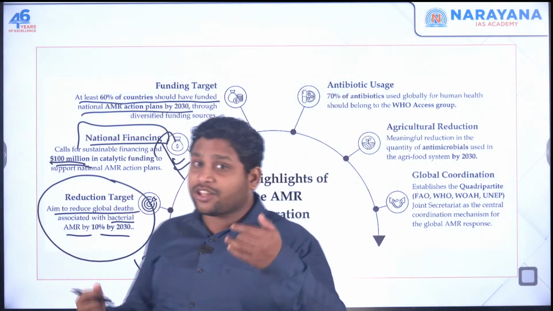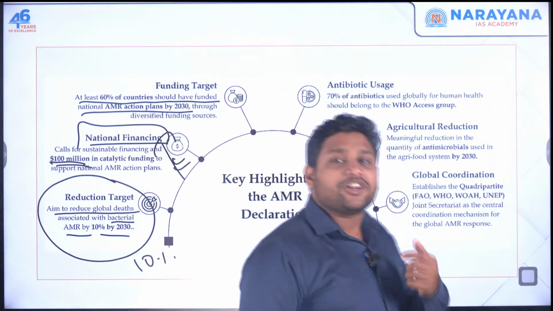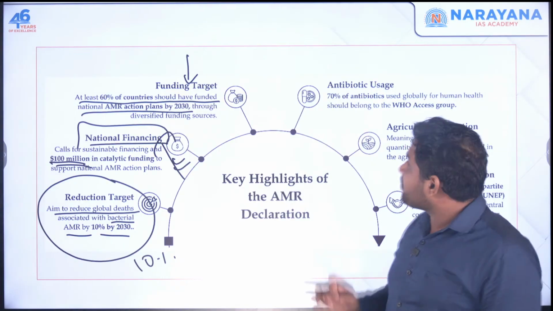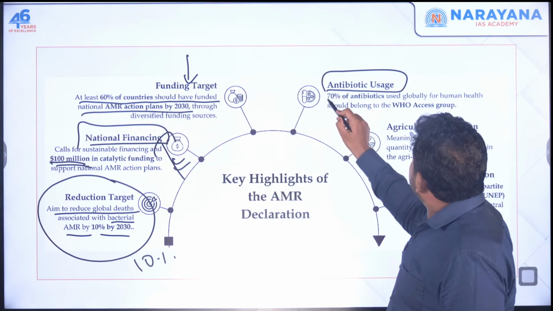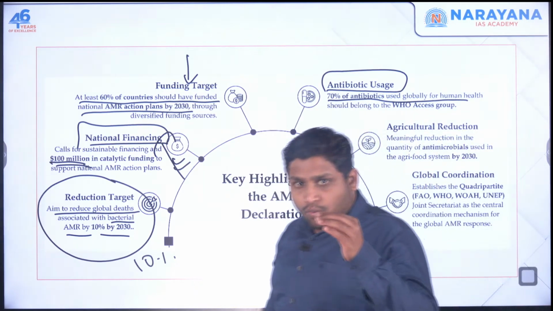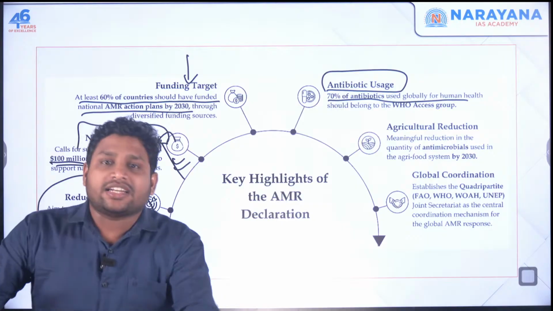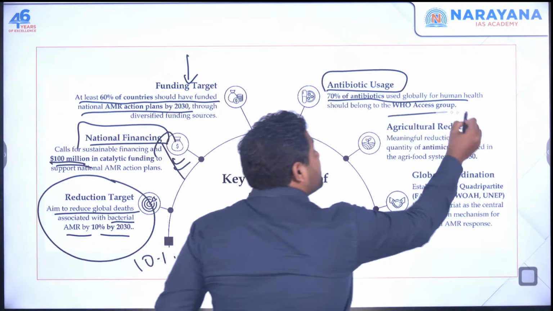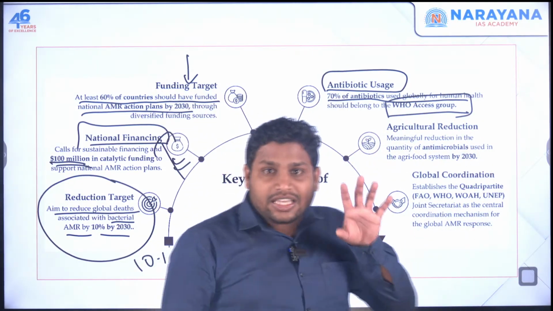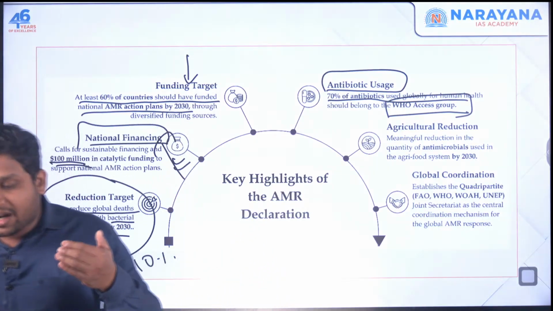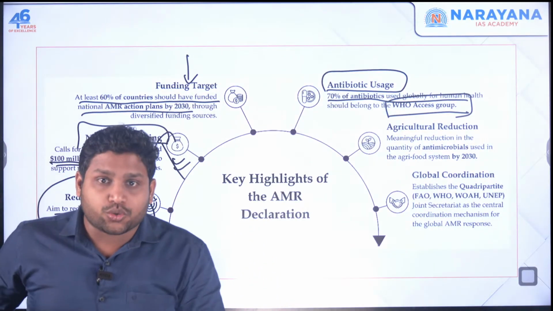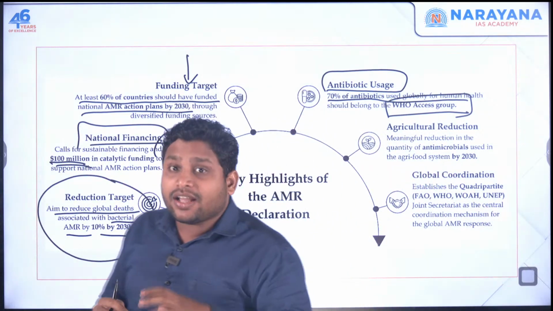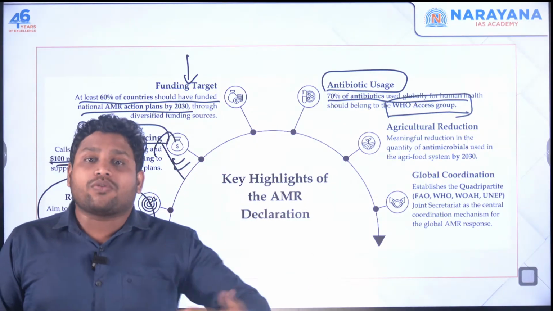This is an expectation at the world level, that at least 60% of countries should start their AMR action plan and funding should be provided. Then antibiotic usage. Of whatever antibiotics are used at the entire international level, 70% should be from the WHO Access group. That means any drug which has been recommended by WHO. WHO categorizes drugs and provides the complete list, saying that in these categories, in this amount, you can provide this drug.